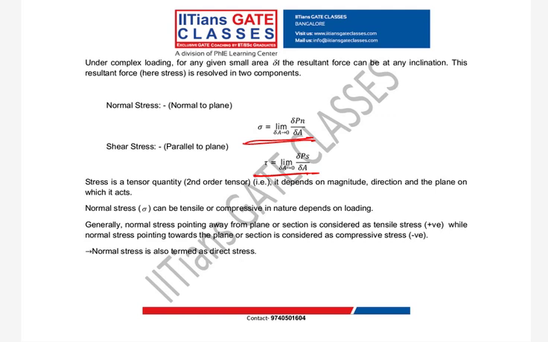So in the GATE exam, they may ask, stress is a field. It's a vector, scalar, tensorial field, or none of these. So what should be my answer? Stress is a tensorial field. Clear? So stress is a tensor quantity and it is a second order tensor. It has magnitude, direction, and the plane on which it acts, or the reference plane.